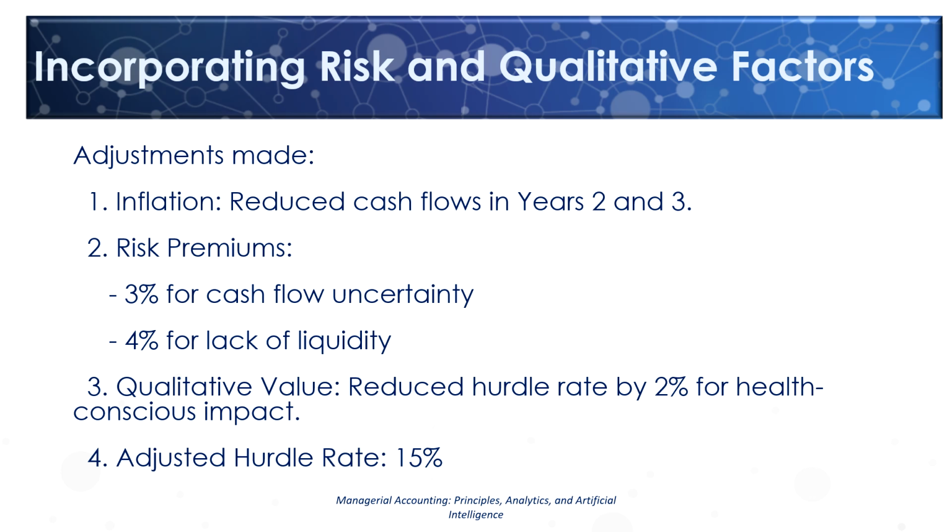In this example, the hurdle rate adjustments include plus 3% for cash flow uncertainty, plus 4% for liquidity risk, minus 2% for qualitative benefits, such as health-conscious impact. This results in an adjusted hurdle rate of 15%. Then the project's net present value is calculated using the adjusted assumptions.